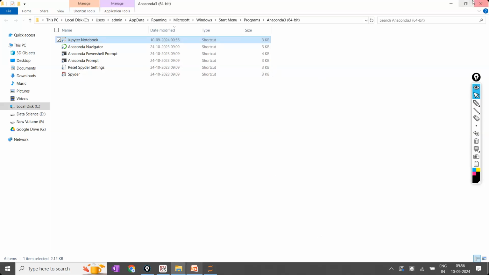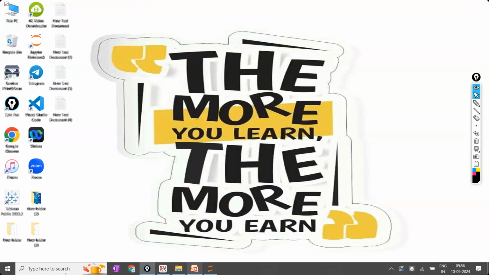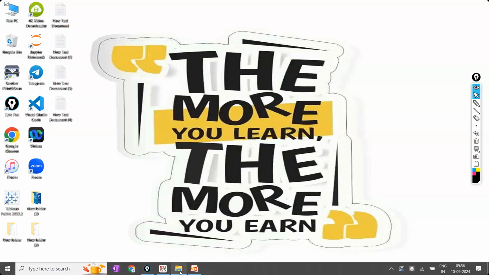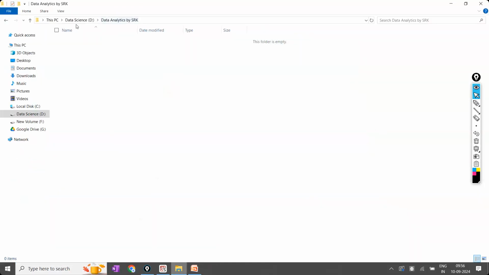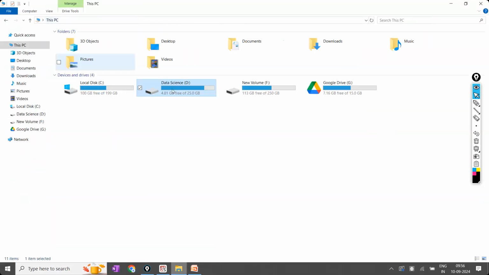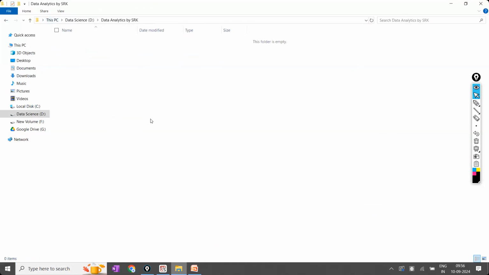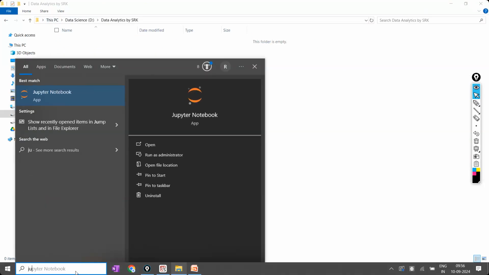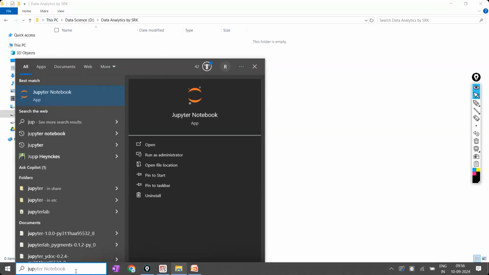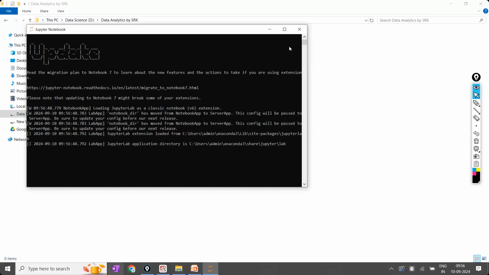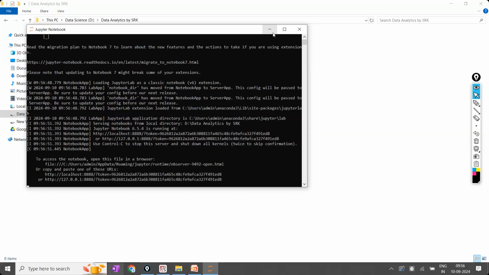Now, what is the advantage, sir? You have done it like this, and now I'm going to open this. This is my working directory, right? What is my working directory? D drive, within the D drive, Data Analytics by SRK. Keep this folder as it is, and here I'm trying to open the Jupyter notebook. I'm just clicking on it. I'll get a black window. I will minimize the black window. I will not do anything in the black window. I'm just minimizing it.